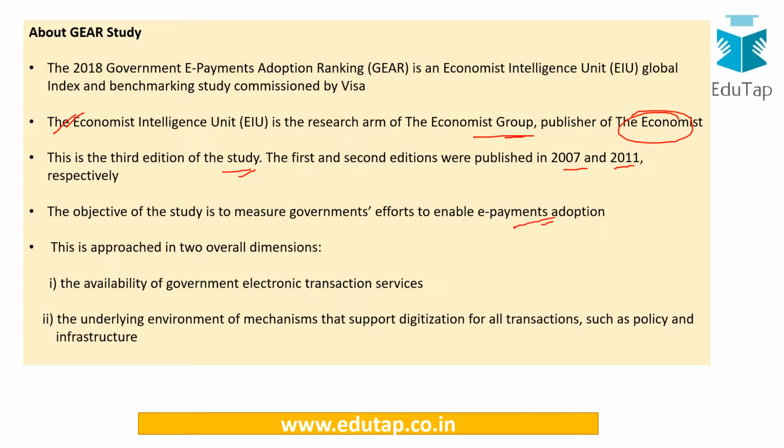We have seen that within a few years India has evolved so much in terms of e-payment. Now we even have small finance banks and payment banks, and we are going to have the India Post Payments Bank. These are very important steps taken by India, and that is why India could get the 28th rank. That is considered a pretty decent rank. You also need to keep in mind all the initiatives taken by the government. If you get to know anything important related to this ranking, you can mention it in the comment section below so that others can know it too.